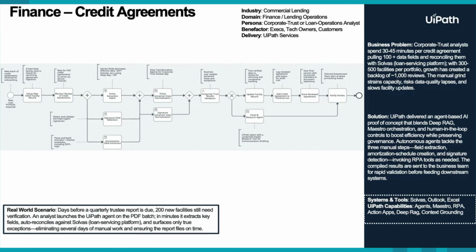From an example we worked with, there were three main pillars of functionality required from an agentic solution. These documents need to have fields extracted from them. So think about 100 plus fields across a document that may be 500-600 pages. This alone would take 30 to 45 minutes of time from someone individually having to manually go through all of this information. And you could see that step called out here directly within the business process workflow.